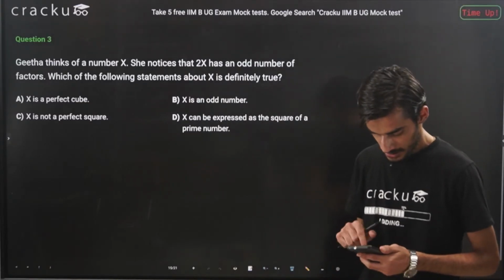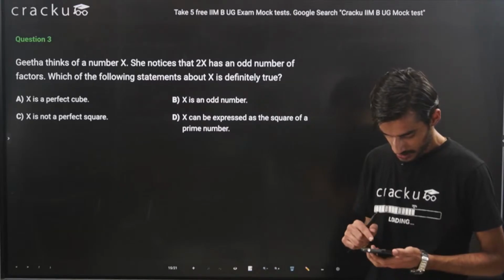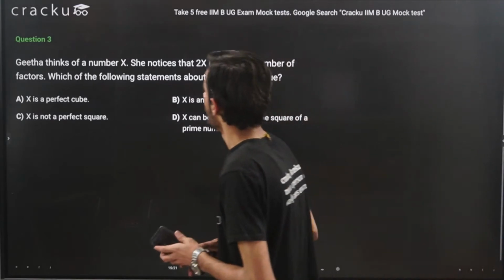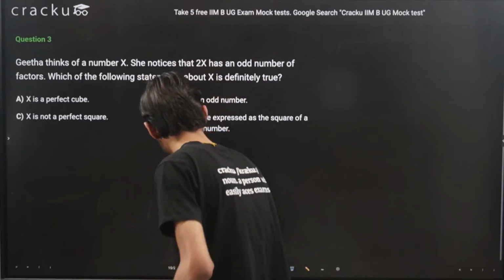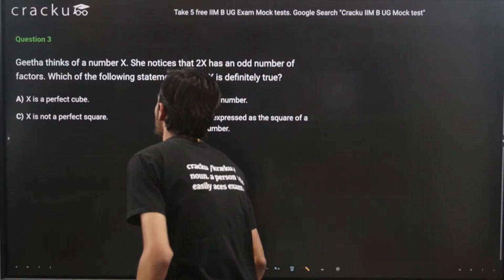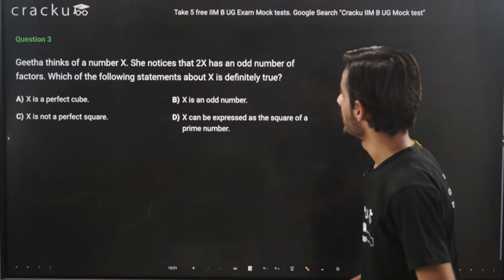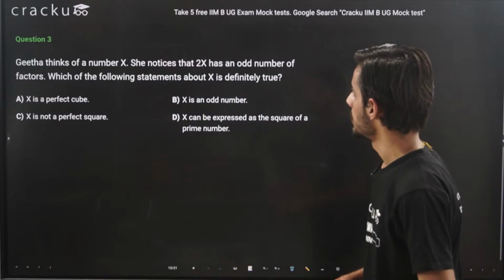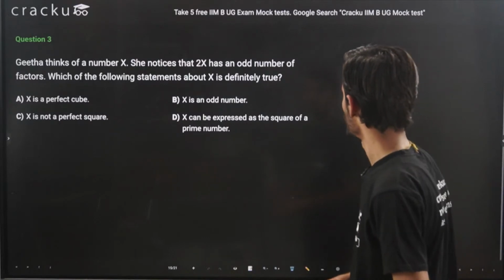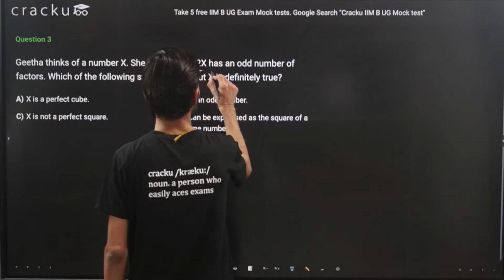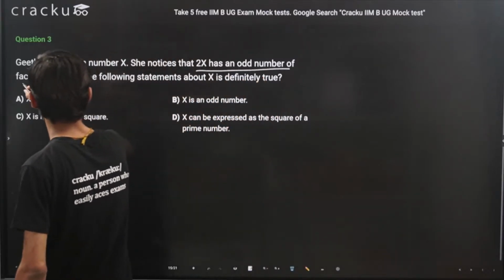Okay. So let's try this. Geeta thinks of a number x. She notices that 2x has odd number of factors. Which of the following statements about x is definitely true? So this is an important statement here, that 2x has odd number of factors.